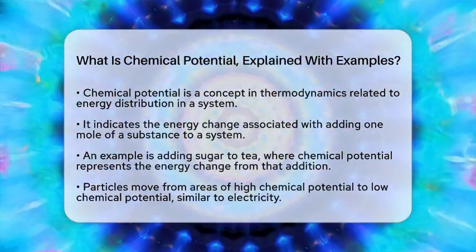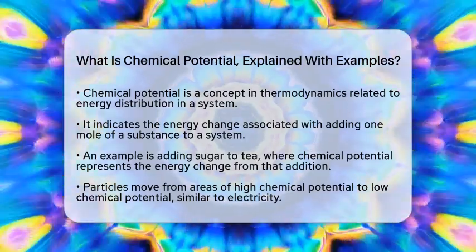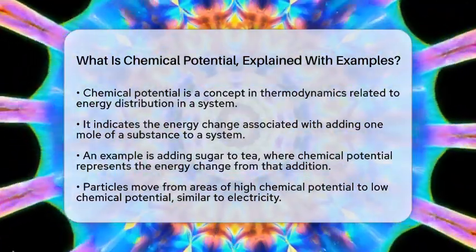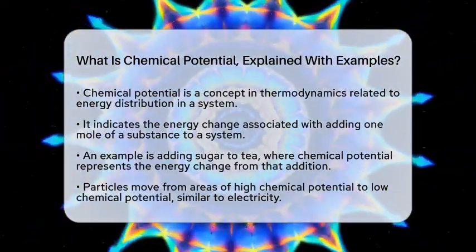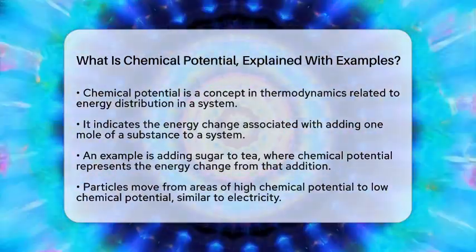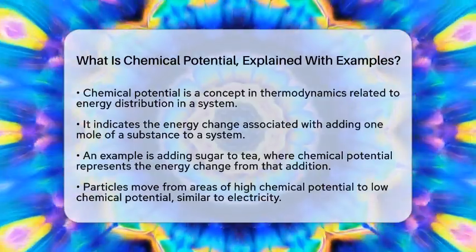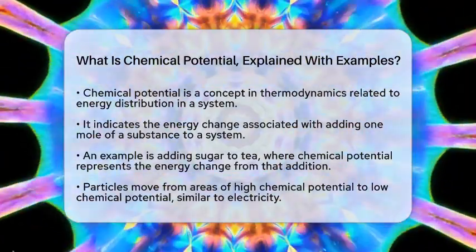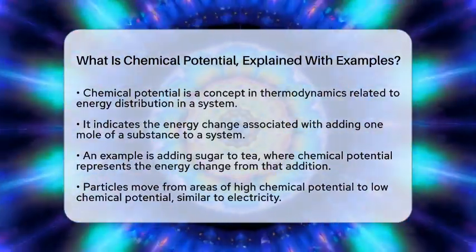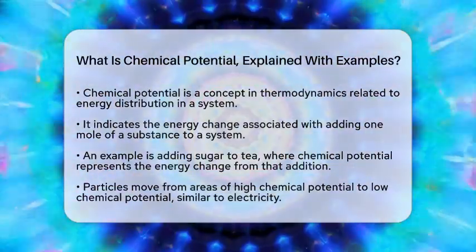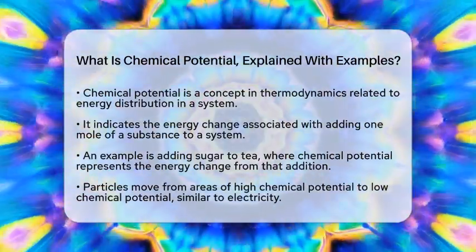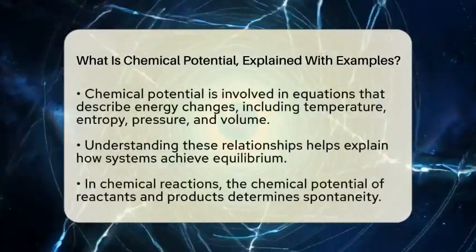To put it simply, when you add a small amount of a substance to a system, the chemical potential indicates the change in energy that happens. Think of it like this. If you were to add 1 mole of sugar to a cup of tea, the chemical potential would represent the energy change that occurs from that addition. Just like how electricity flows from high to low potential, particles move from areas of high chemical potential to low